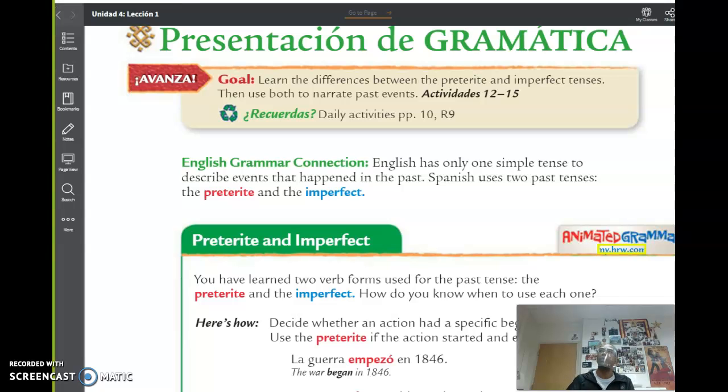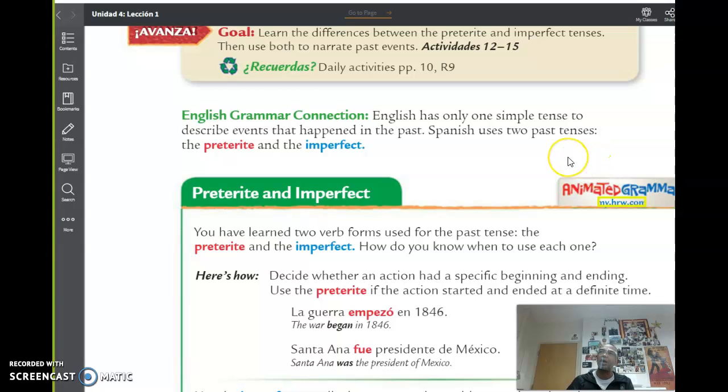Correct. That's how we are going to mix them both together, because when we speak, we use both the imperfect and the preterite. We just don't think, oh, I'm going to use the preterite right now, and then the imperfect. We just do it, right?